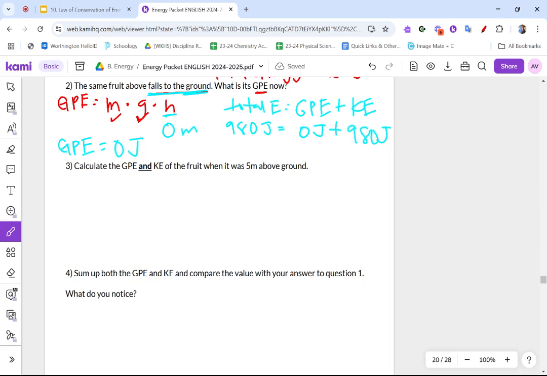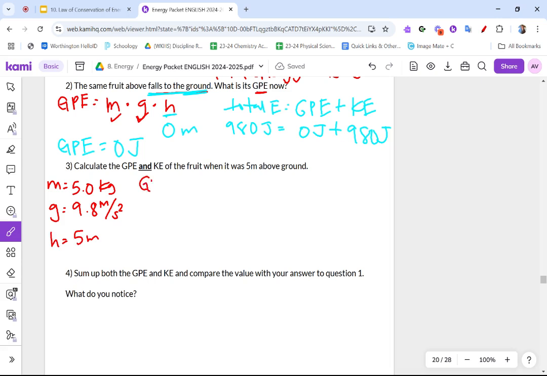So let's go ahead and write that. Mass is still 5.0 kilograms. That's not changing. Gravitational acceleration is 9.8 meters per second squared, but my height is now 5 meters.